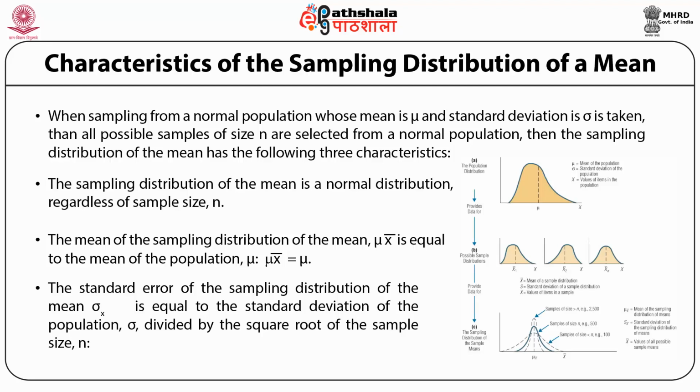Since in practice we usually do not know mu or sigma, we estimate these by x bar and s divided by square root of n respectively. In this case, small s is the estimate of sigma and is the standard deviation of the sample. The expression s divided by square root of n is known as the standard error of the mean, labeled as capital SE of x bar.